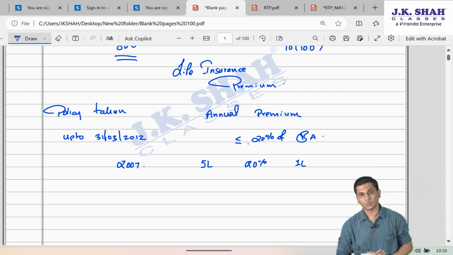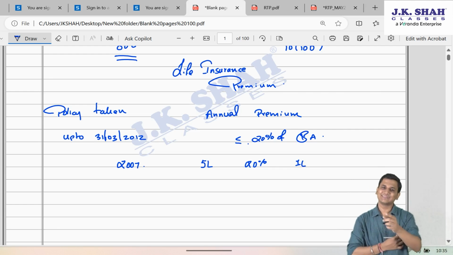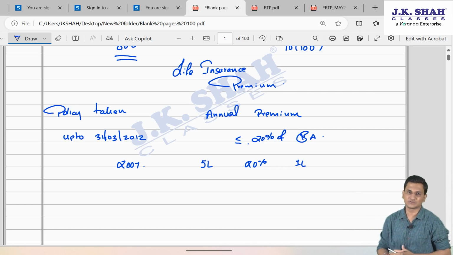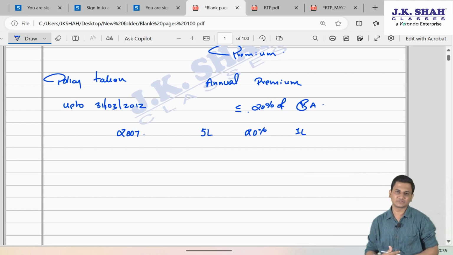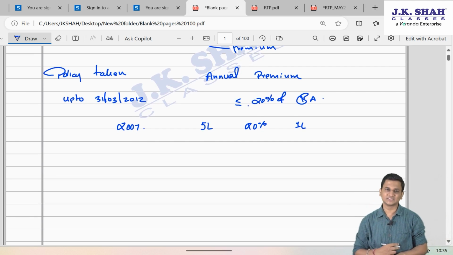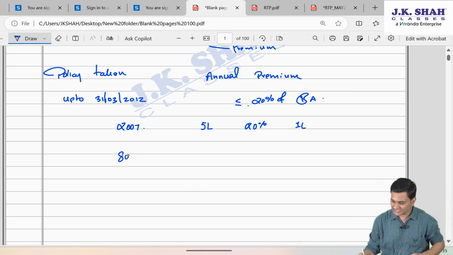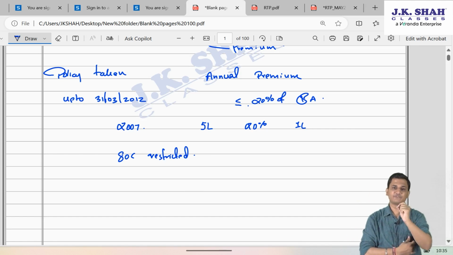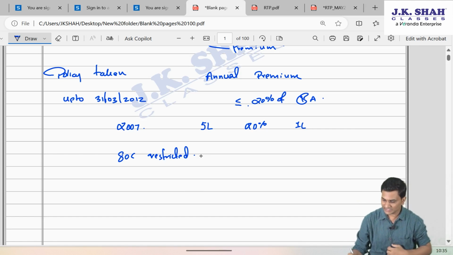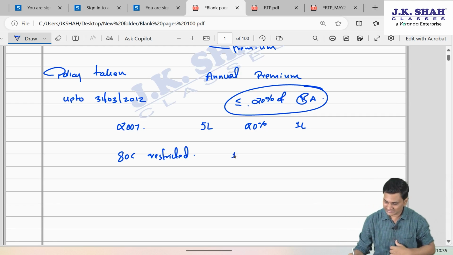However, if I am paying 1,25,000 annual premium of this policy, then that premium is more than 20% of the sum assured. Sir, what happens if the premium is more than 20% of sum assured? In such cases, there are two consequences. First, your 80C deduction gets restricted. Like if the premium is 1,25,000 per annum, sir, your 80C will get restricted to maximum 20% of sum assured. So that is maximum 1 lakh.